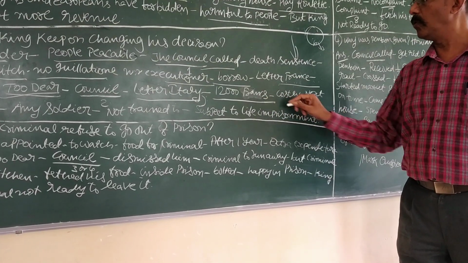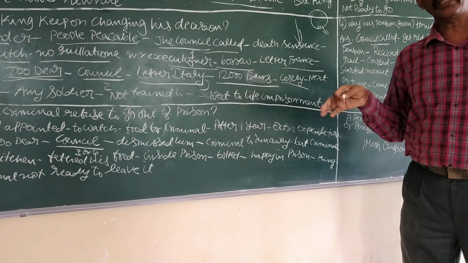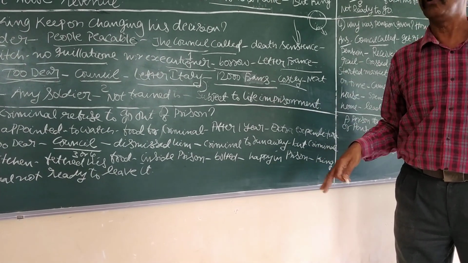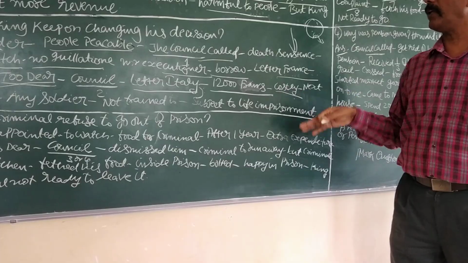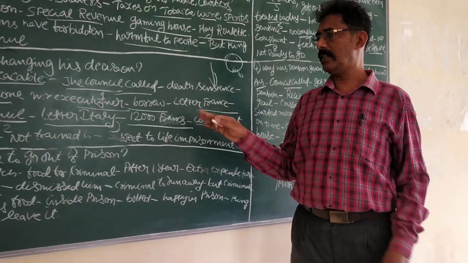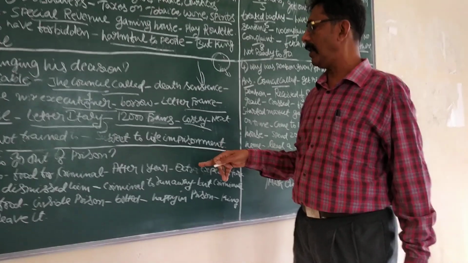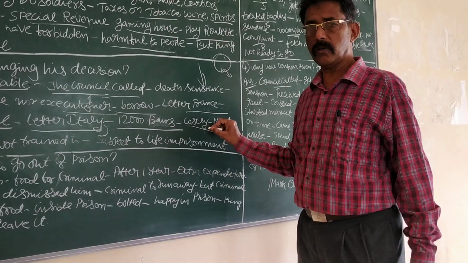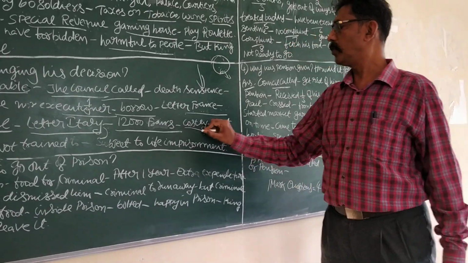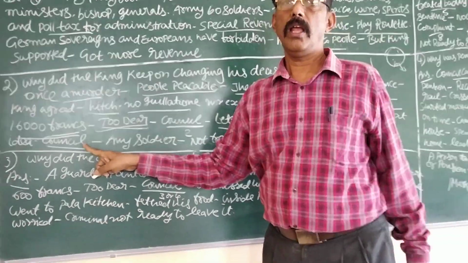Again, it had become too costly, too dear. The king is saying to kill a wretch, a fool, to spend 12,000 francs is a waste indeed. It is why the king was not ready to spend 12,000 francs on the head of the criminal. He could know that it had become too costly indeed. Again, the council was called. How to kill the criminal?